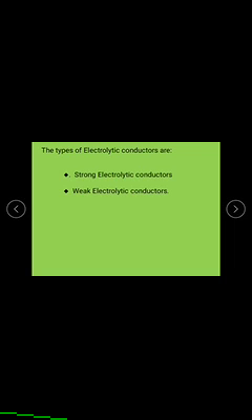Now let us see the types of electrolytic conductors.